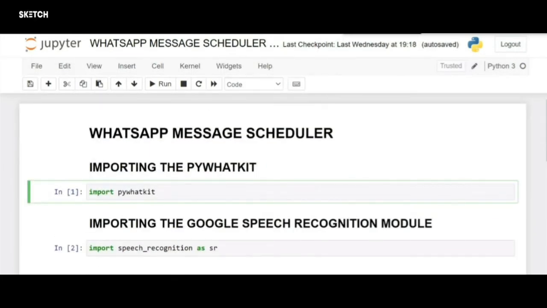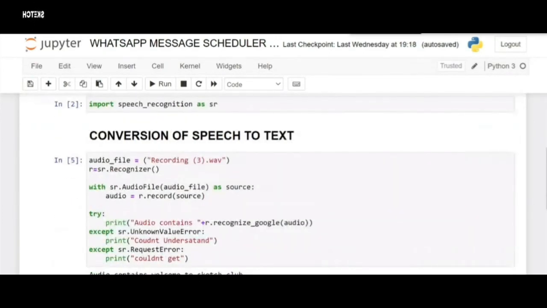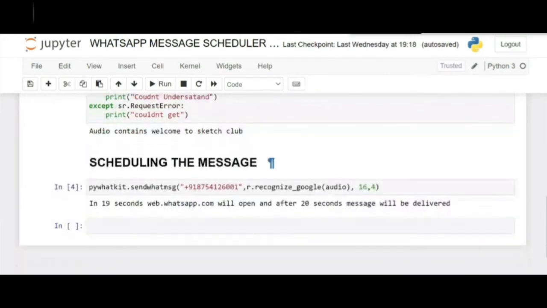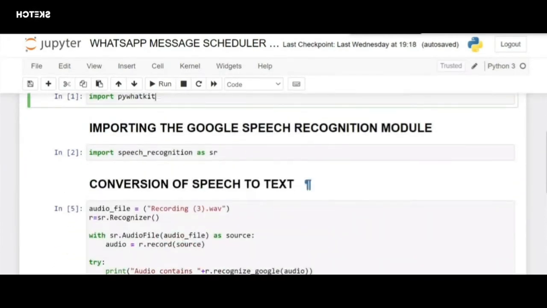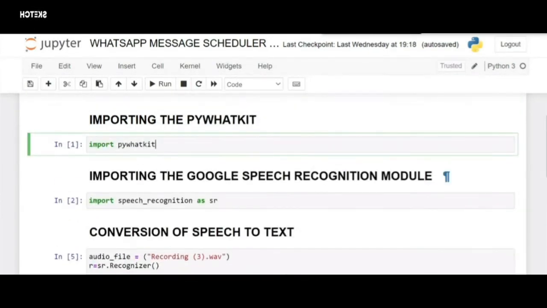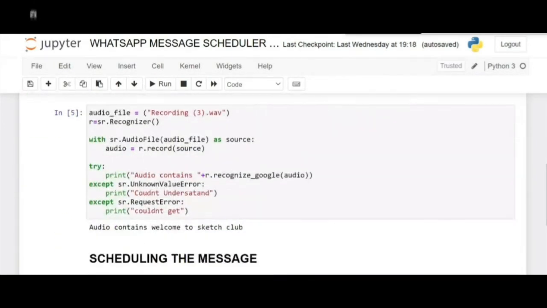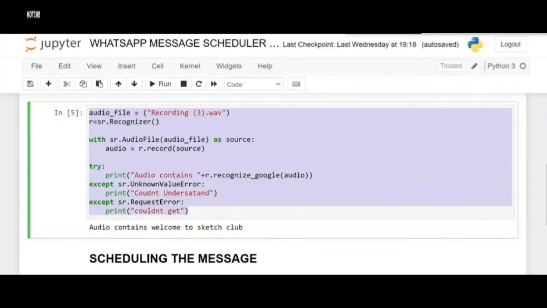As you guys have been waiting for it, this is the WhatsApp message scheduler. First, what we need to do is import all the packages and define objects, the audio file, and schedule the message. This is the basic outline of the program. You all know Google Assistant, right? Whenever you talk, it's converted to text on your screen itself. Do you guys know how it works? No, right? I'll show you a simple program which converts your speech into text.